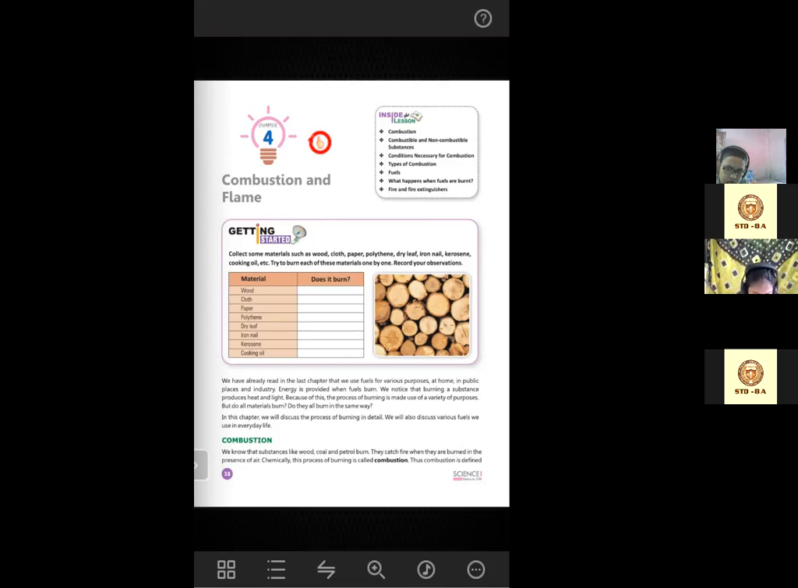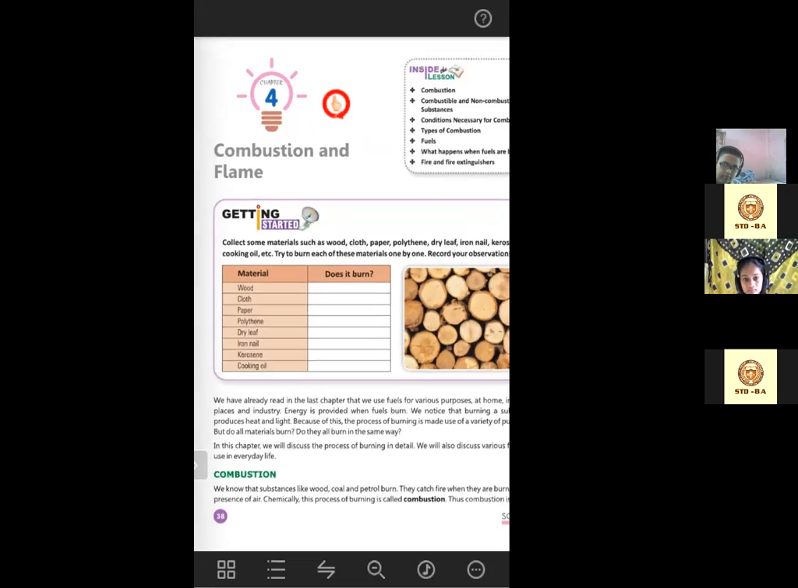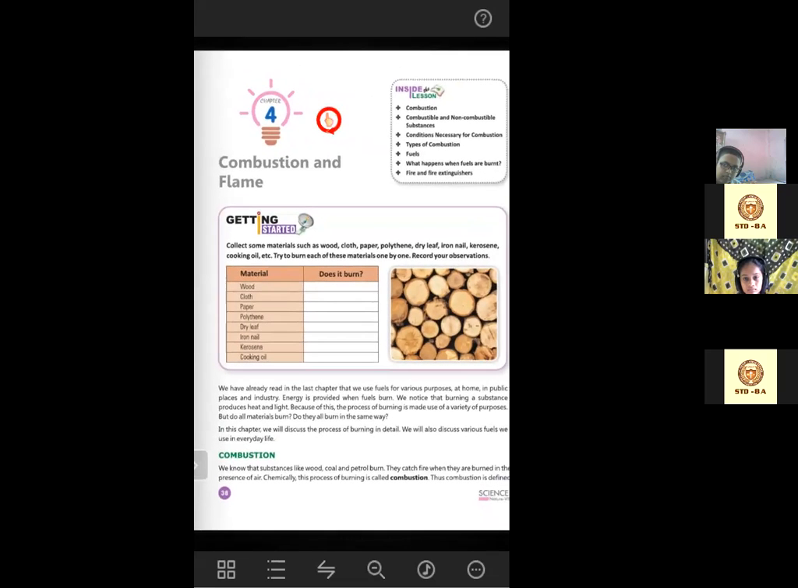Different types of fire extinguishers are there. You have seen in your school also, different types of fire extinguishers are kept in different places so that we can use them in emergency conditions. So we will read about them. So in the first page, at the very first, you can see a getting started box is there. Let's see what is in there.